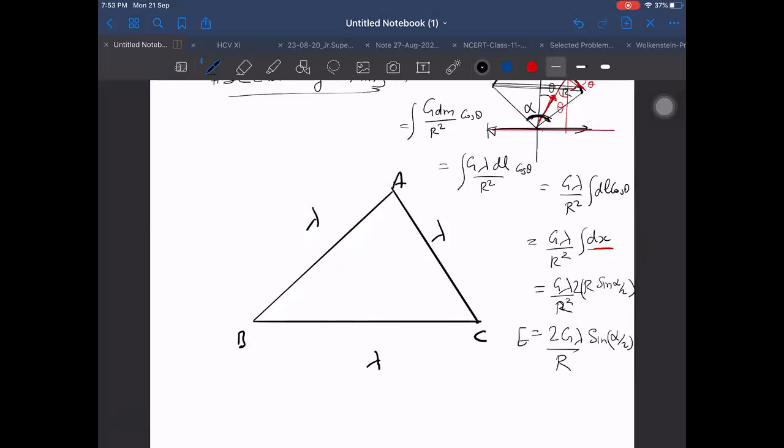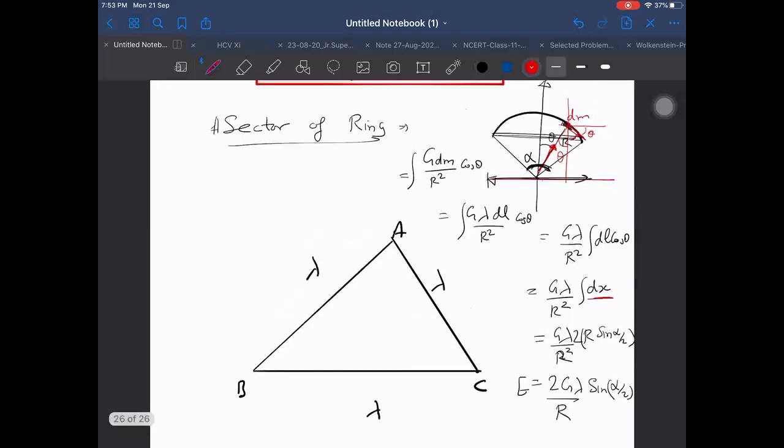Sir, if you take a dm element this side in the say about theta, then horizontal will be cancelled out. Horizontal field is cancelling out. That's why my field is only along vertical. I'm taking only cos theta component, sir. I'm taking only y component. That was the reason mainly. X-axis is giving 0. That is correct.